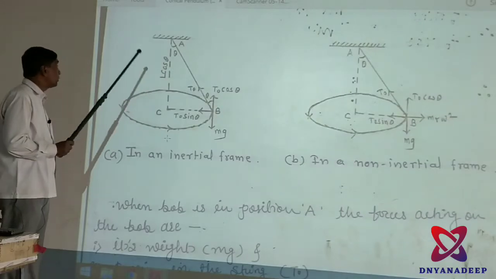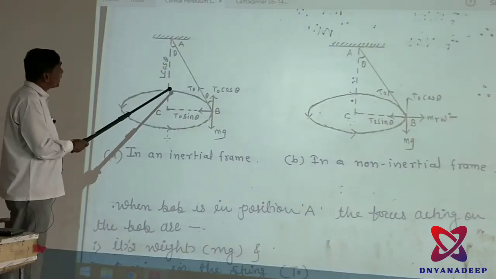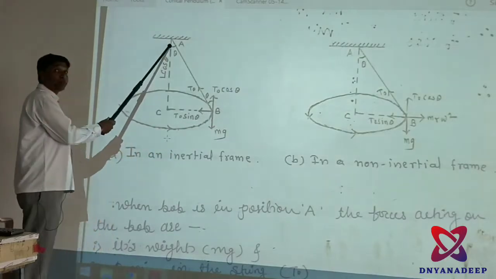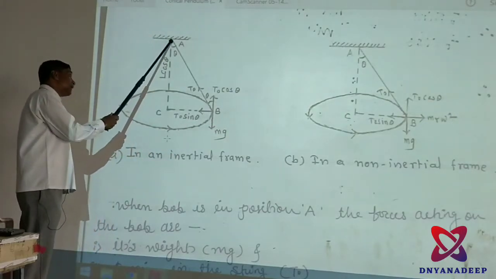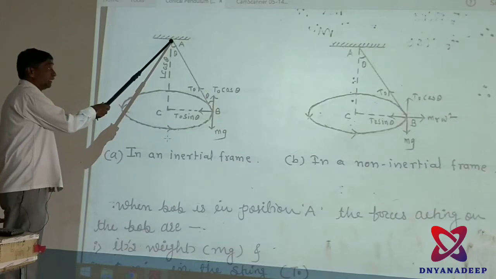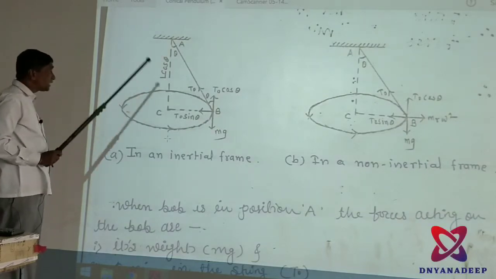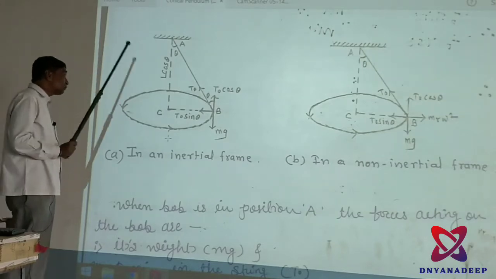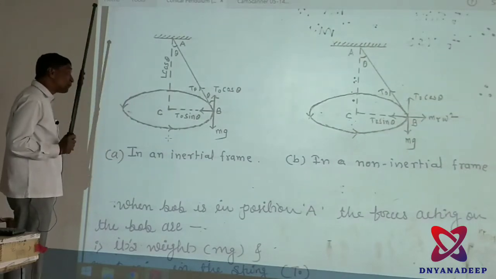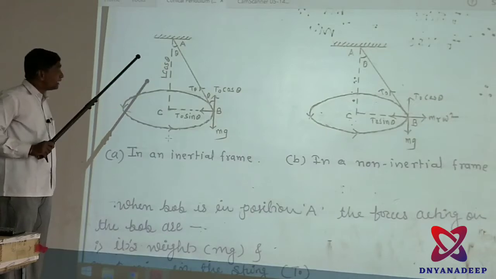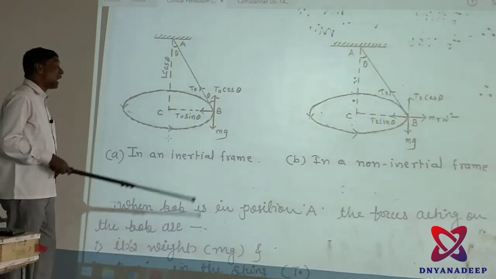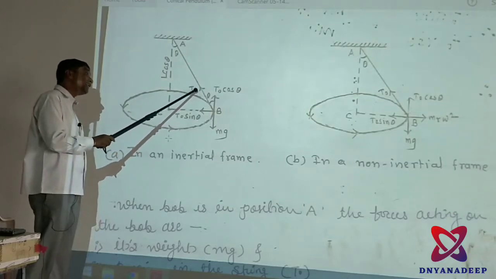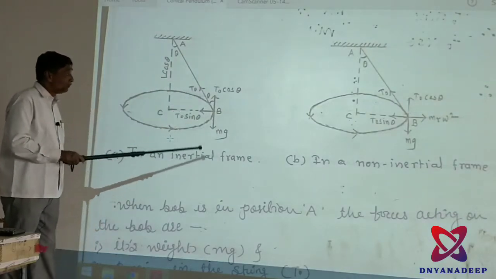For the explanation of the periodic time of the conical pendulum, you have to write the explanation from this figure. A is the rigid point, and at point A you tie a string to point B, which is the length of the pendulum. L cos theta means H, the height of the pendulum. When point B revolves in a horizontal circle, at point B there comes the tension in the string, that is T0.